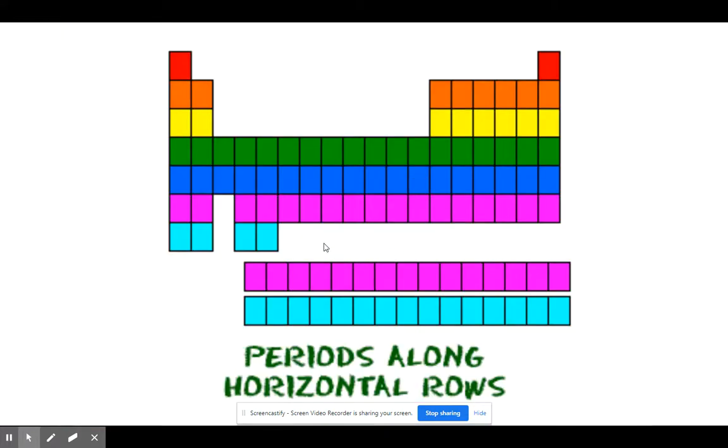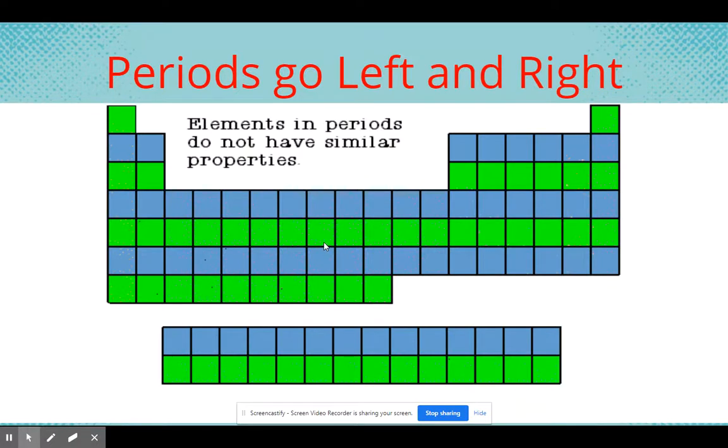Horizontal rows are called periods. They don't have similar properties. They do have similar shells. So every element in period 2 has 2 shells or 2 orbitals. And 3, they have 3 shells, 3 orbitals, all the way up to 7. Row 7 is now complete as of about 2016.